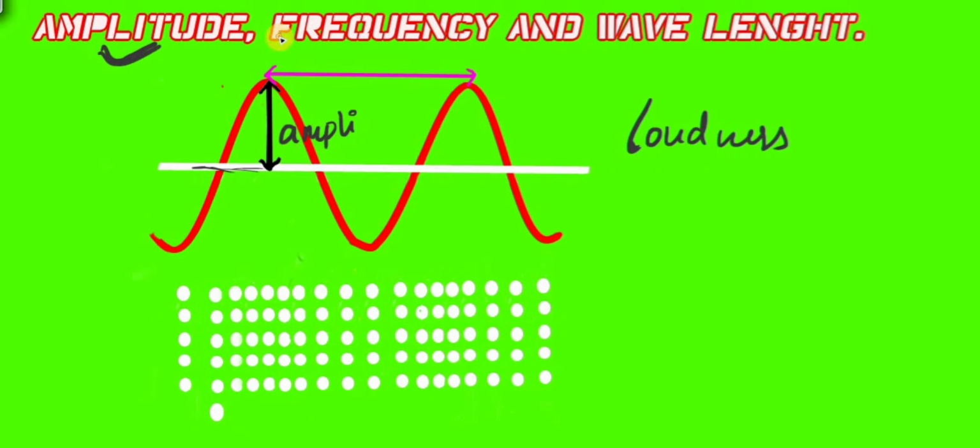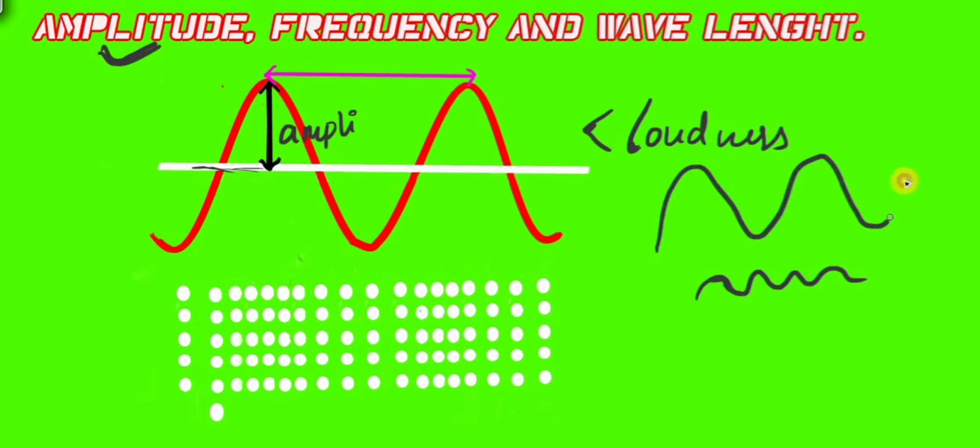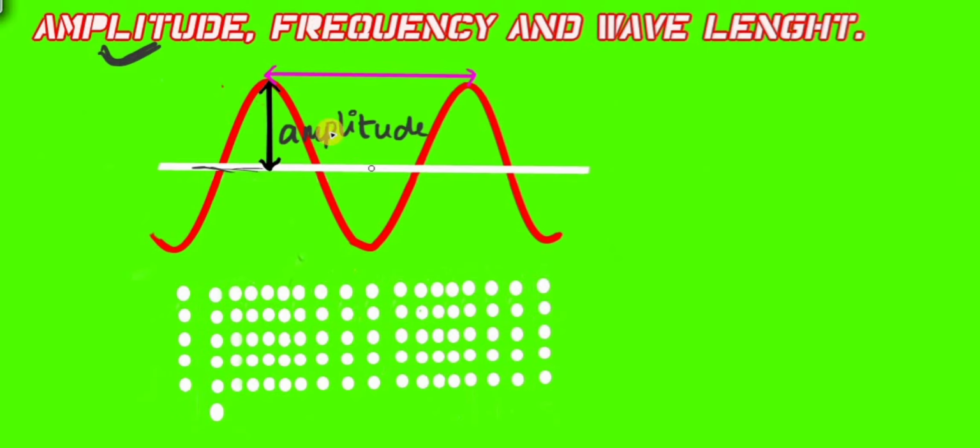So the larger the amplitude, the larger the loudness. If I have a sound wave like this and a sound wave like this one, which is louder? This one is in fact louder because the amplitude is larger, and that is the reason why this sound will be louder. So that is what is amplitude.